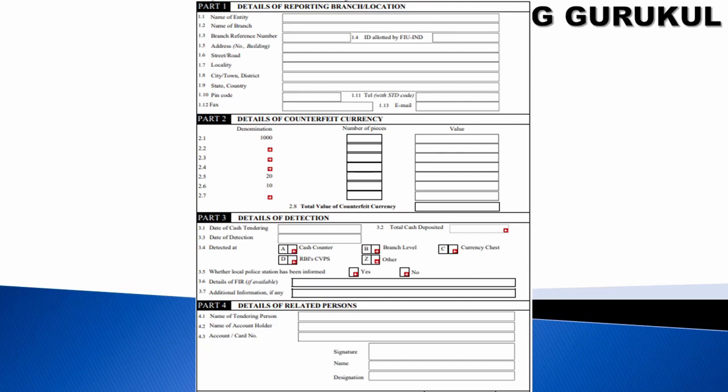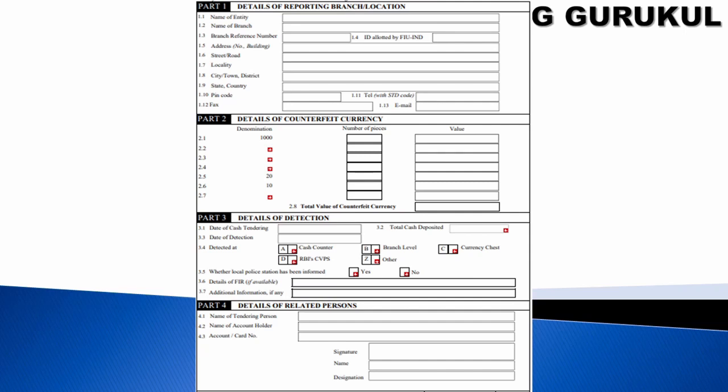For example, you are from a bank or financial institution: the name of the entity, the name of the branch which identified such currency, the branch reference number, the ID given by FIU, the full address details of the branch, pin code, email, STD. Then what are the details of the counterfeit currency?